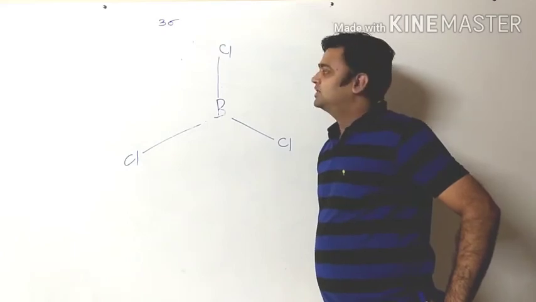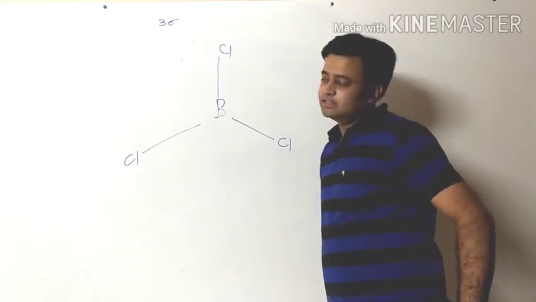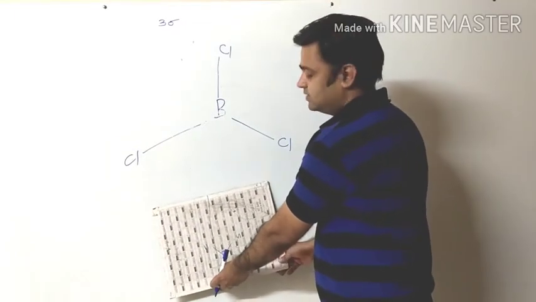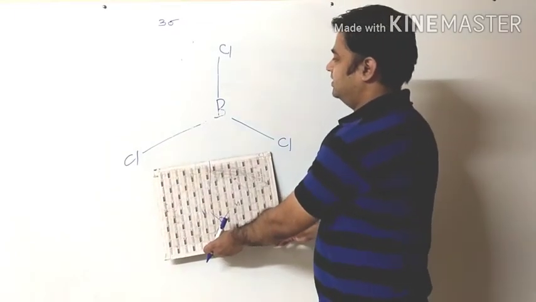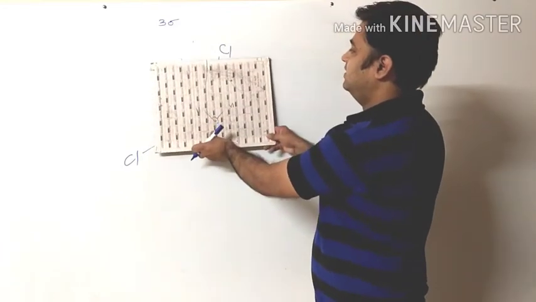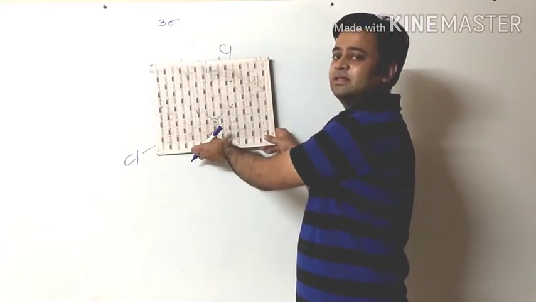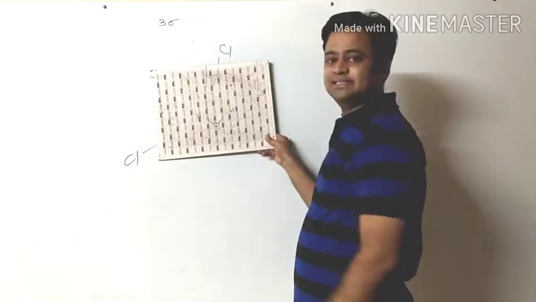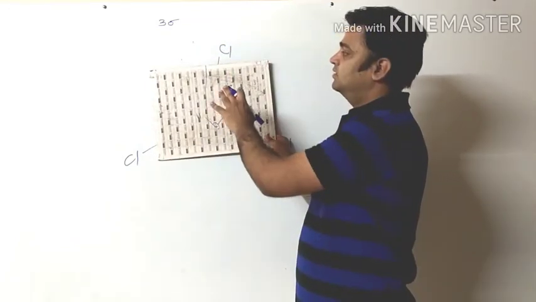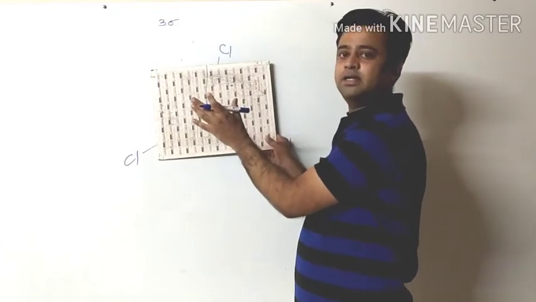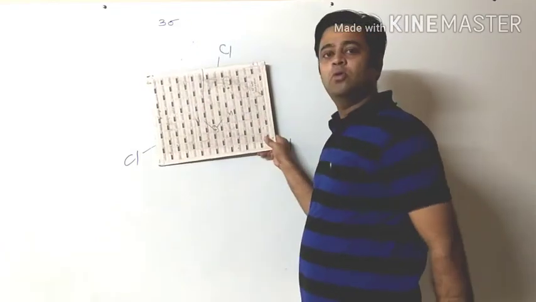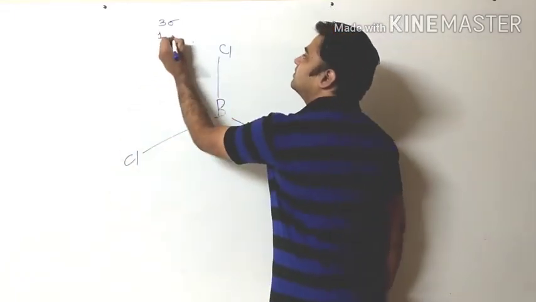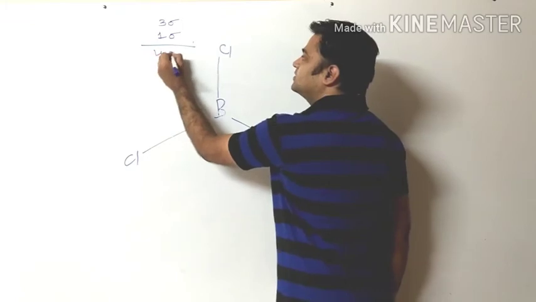Okay, one more sigma is there. Do you find it? Yes. We are going to pass the plane like this. It will cut the BCl3 molecule into 2 different parts, one above the plane and one behind it. That means the above half is the mirror image of the back side. And therefore one more sigma is there. That is, there are a total of 4 sigma.